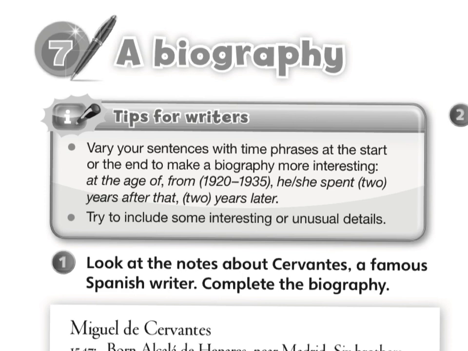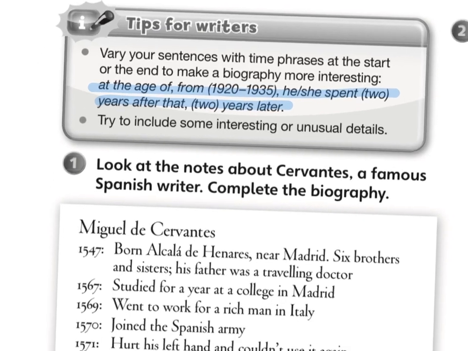Try to include some interesting, unusual details. So all of these phrases that I'm going to highlight over here, yes, these are time phrases that can help you to make your text coherent and chronological. Remember, chronological means from the oldest to the newest. Okay? Let's continue working with this one.